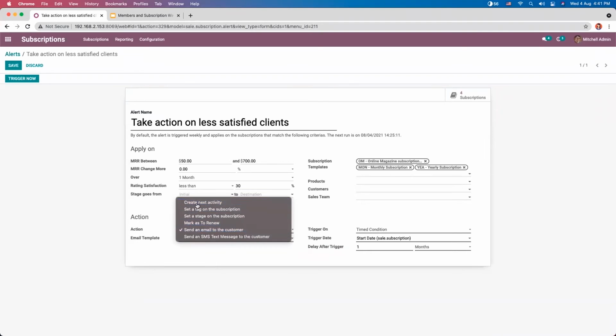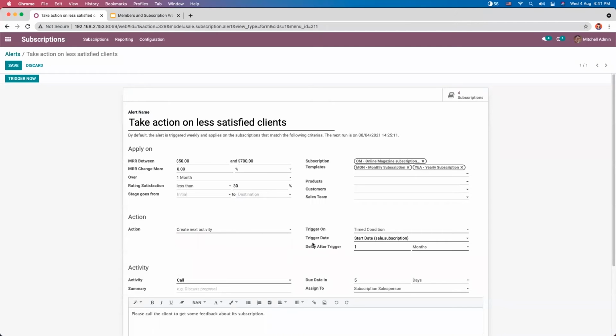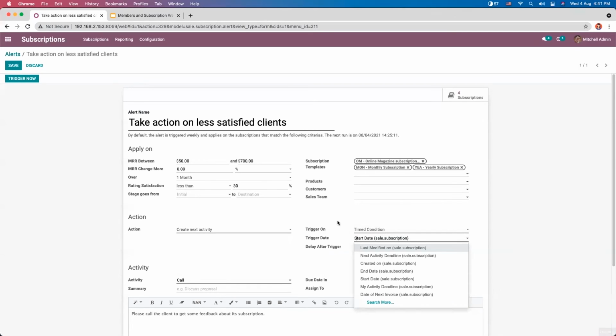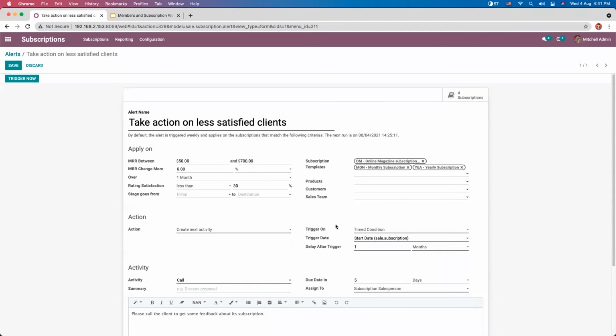So here, if you plan to create an activity, next activity, you can see some fields like triggered on. So you can trigger on modification or based on timed condition. So if you trigger on timed condition, then here you have to specify the trigger date. It is based on which field activity need to be triggered.